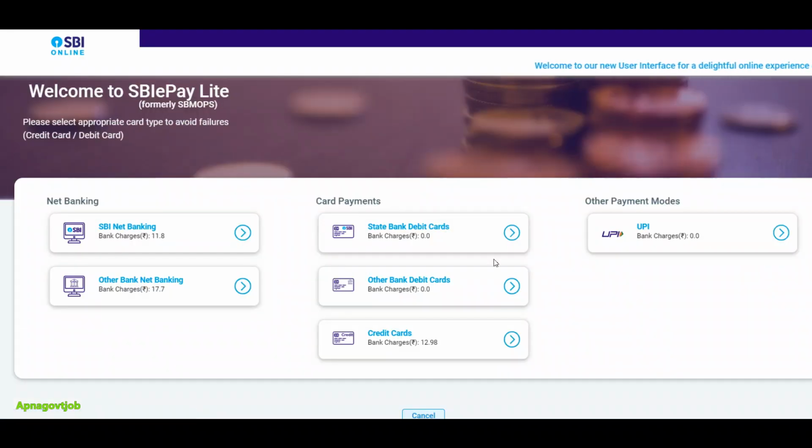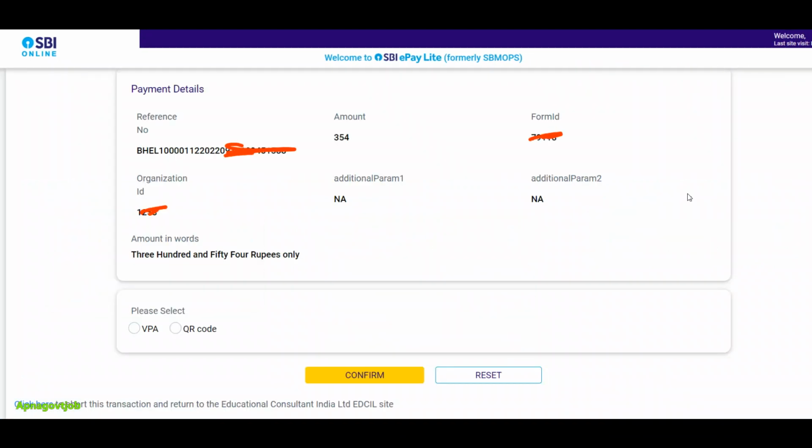Here you can see any option you can choose to make the payment. Suppose I choose UPI, then here you can see the amount will be 354, which is 300 plus GST. For a general candidate, OBC and EWS, it will be 800 plus GST, that is 854. So just fill the form and make the payment.